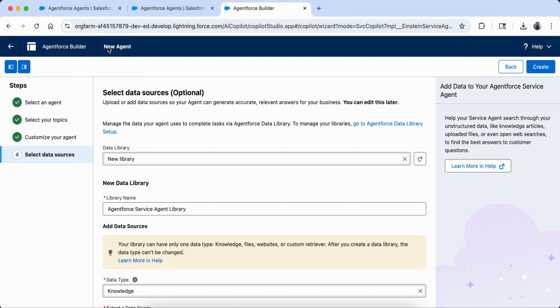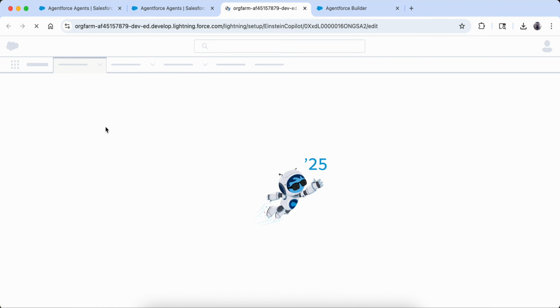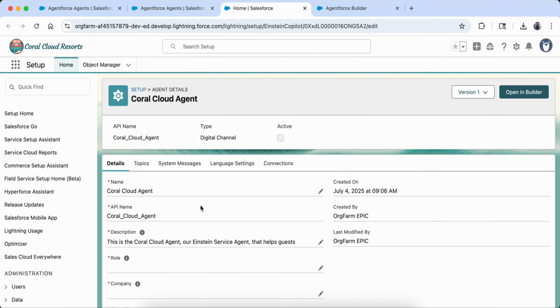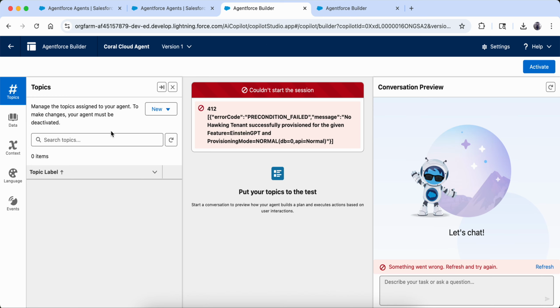If I want to create an agent from scratch, this is how I can do it. And if I want to go to the agents which are already available, I can go in the builder and make whatever changes I want, or if I want to create more topics for it, or create actions for those topics, whatever I want to do, I can do it. So this is a small hands-on of how Agentforce looks like, and how we can add all these topics and actions, and how we can create an agent from scratch.